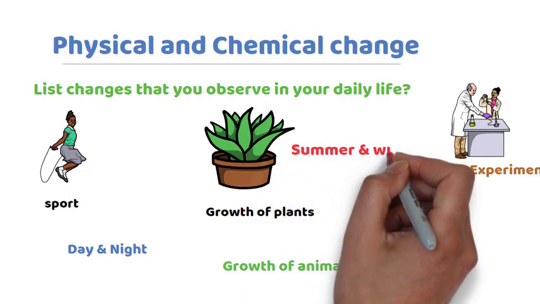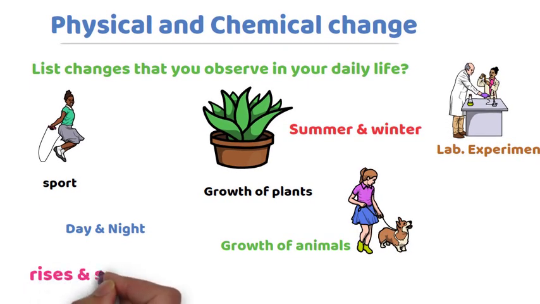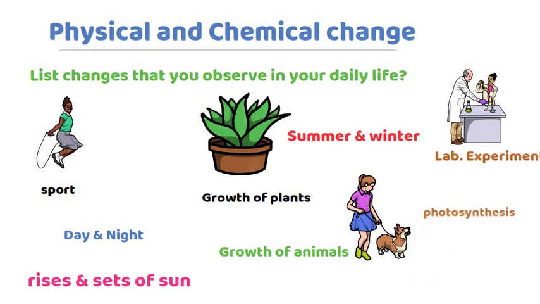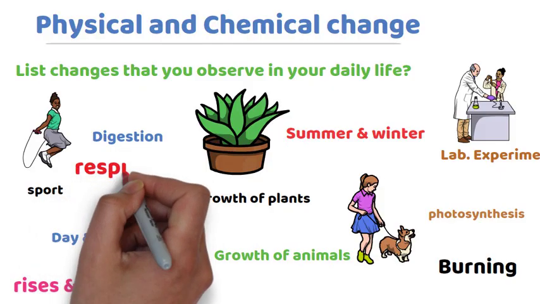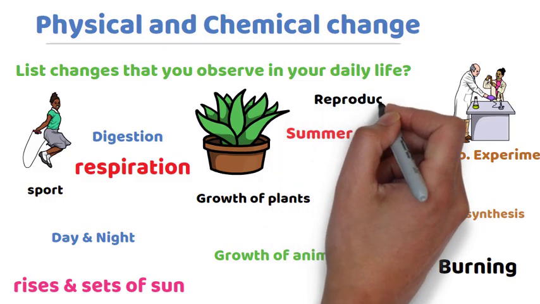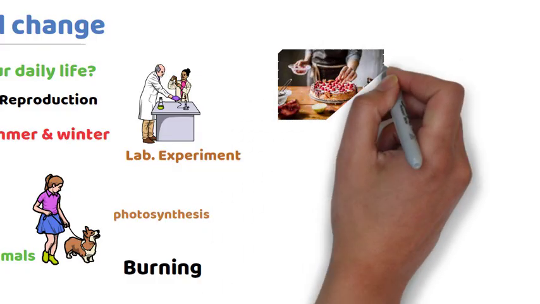Day and night happen due to the rotation of the earth. Summer and winter also happen due to the rotation of the earth, and are changes we observe in our daily life. Rises and sets of the sun happen due to the rotation of the earth, and are examples of change we observe in our daily lives. Burning, photosynthesis, digestion, respiration, and reproduction are some examples we observe in our daily lives for change.